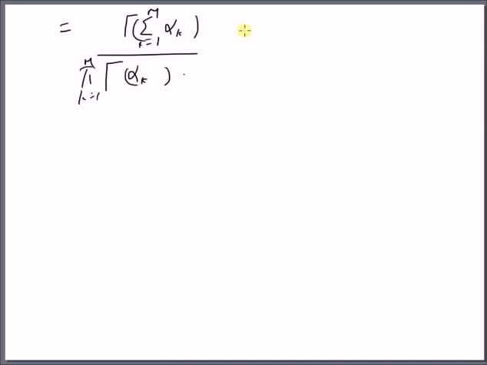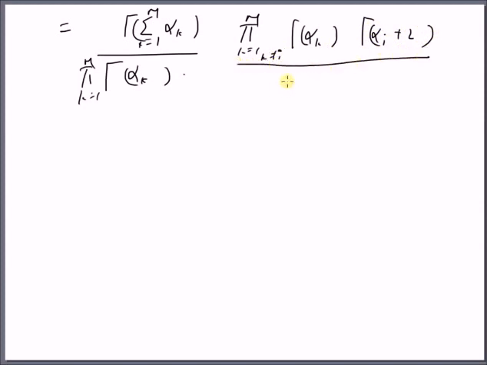And then from 1 by Cm dash, we have the product over k equal to 1 to m, k not equal to I, of gamma of alpha k multiplied by gamma of alpha I plus 2, divided by gamma of the summation k equal to 1 to m alpha k plus 2.